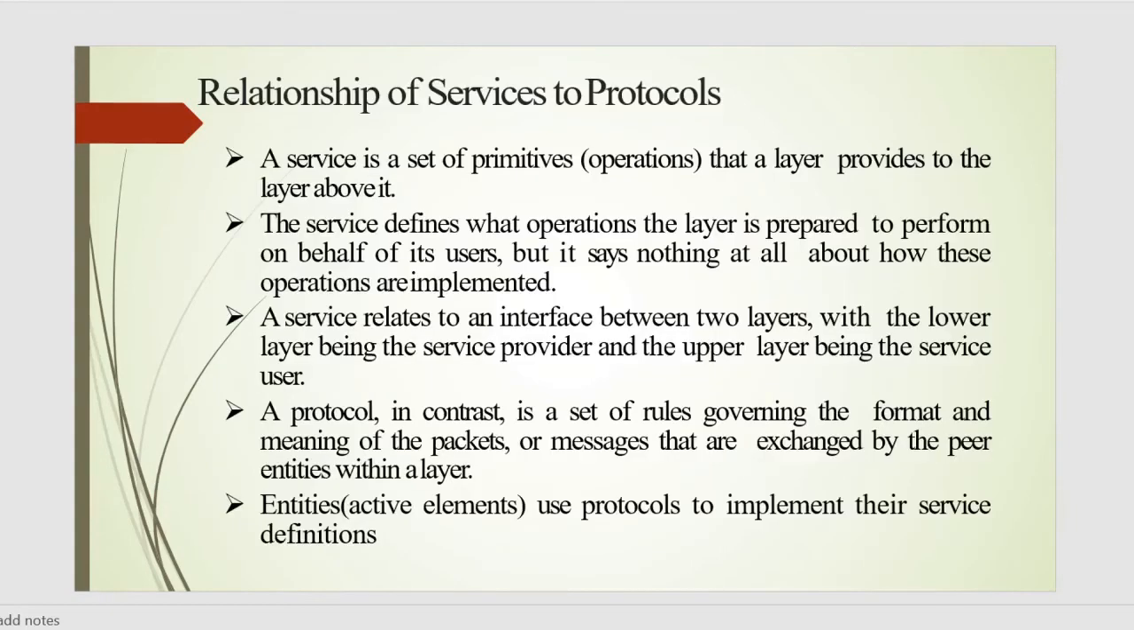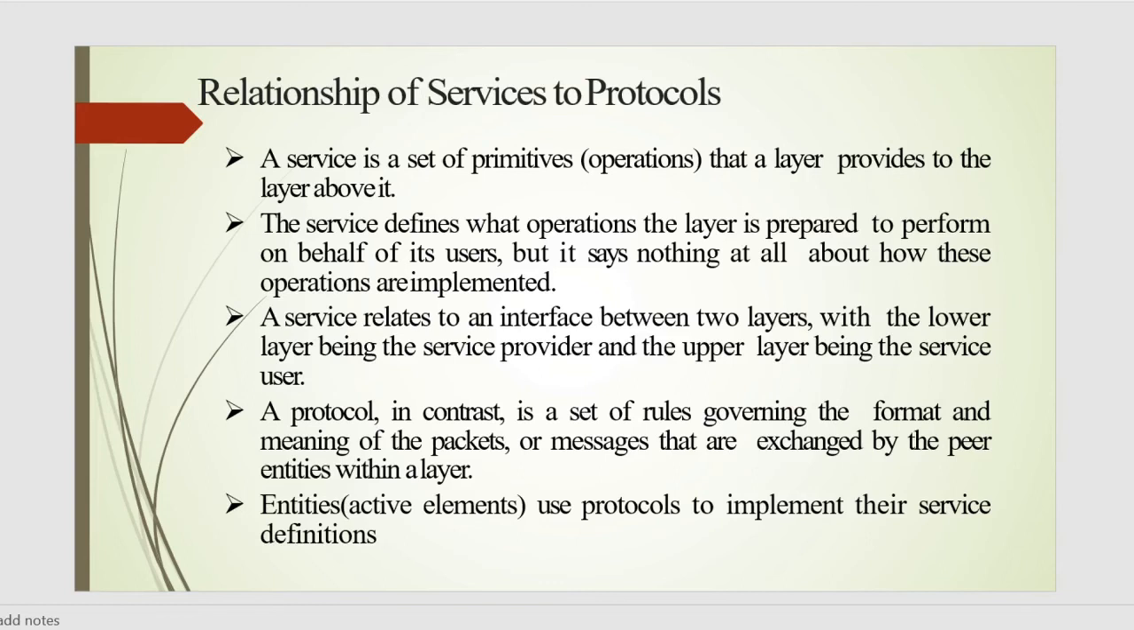Next, we are going to discuss the topic relationship of services to protocols. We know that a service is a set of operations that a layer provides to the layer above it. So the service defines what operations the layer is prepared to perform on behalf of its users, but it says nothing at all about how these operations are implemented. So it hides the implementation details. A service is related to an interface between two layers, with the lower layer being considered the service provider and the upper layer being considered the service user.